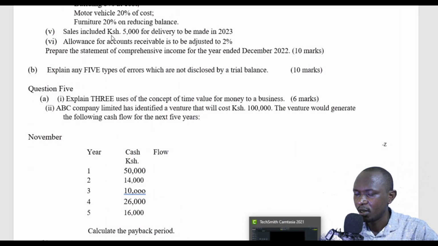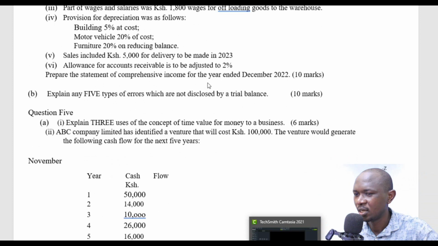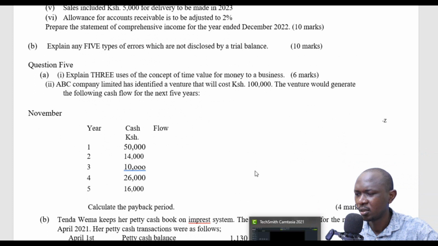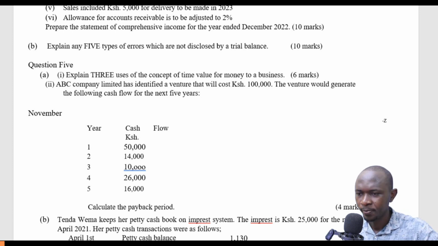So welcome class. This is still the November. We're still in the November 2023 paper, and we'll be doing question 5 of that paper.